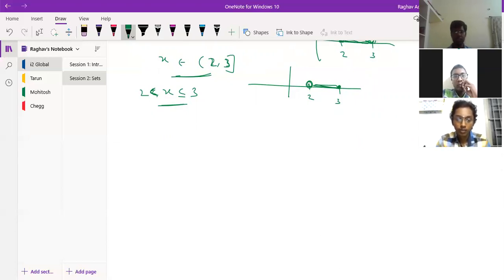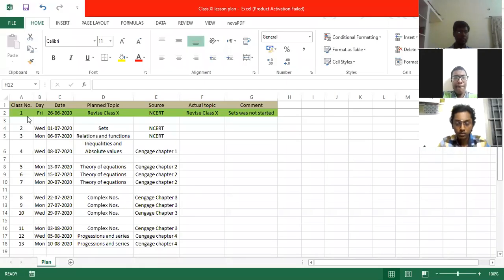So what I was planning the course to go ahead was, I'll just tell in 5 minutes. Okay, let me share that document. Okay. So this is the class which we had last time. That was on 26th Friday, where we revised just the 10th class things. And this is the class which we had today. That is, we discussed sets. So some part is remaining, which we'll discuss in the next class.